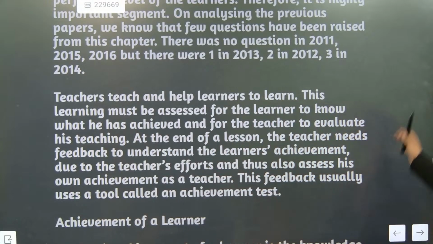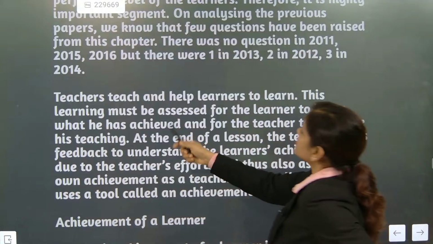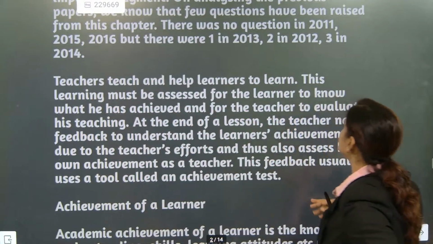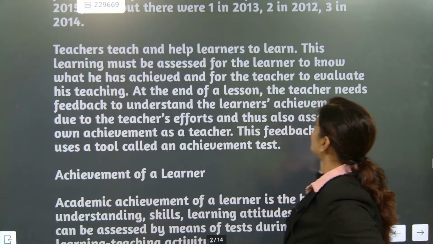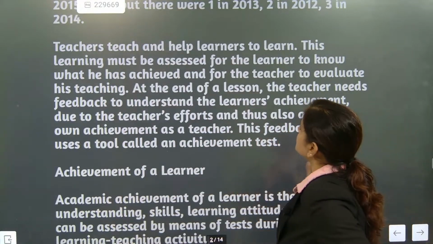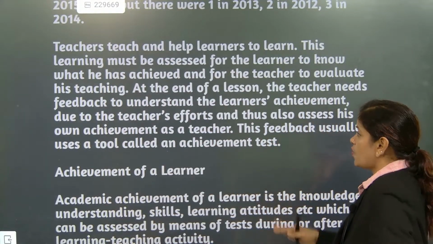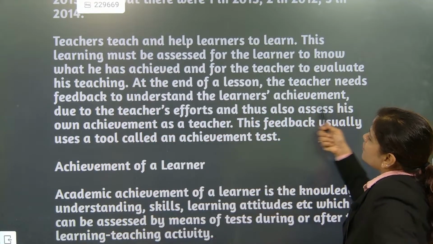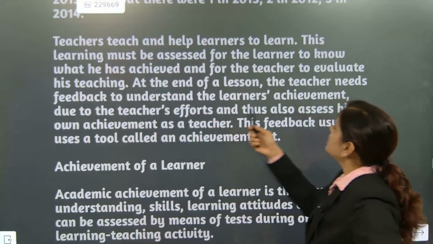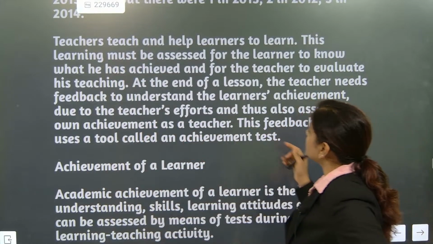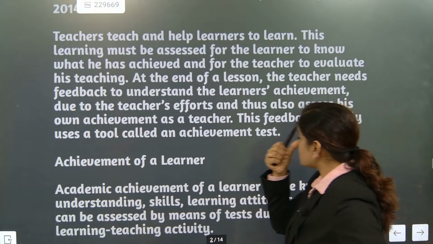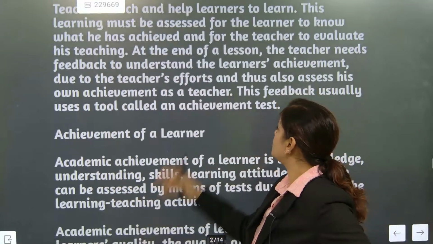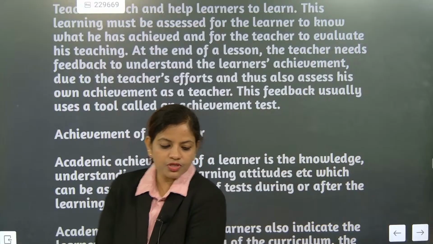So now, teacher teach and help learner to learn. This learning must be assessed for the learner to know what he has achieved and for the teachers to evaluate his teaching. At the end of the lesson, the teacher needs feedback to understand that the learner achievement level is what. Understood or not? So this line is the most important line. The teacher has to understand the learner's achievement due to the teacher's effort and thus also assess his own achievement as a teacher. So this feedback usually works as a tool for achievement test. So this is the most important thing.